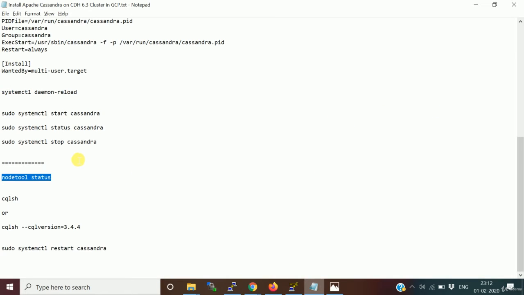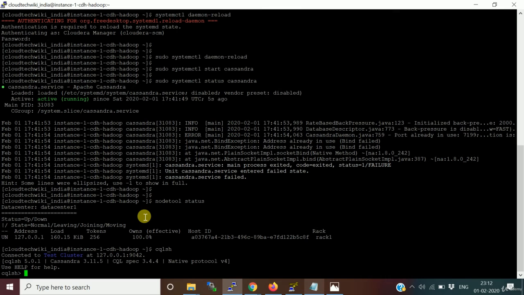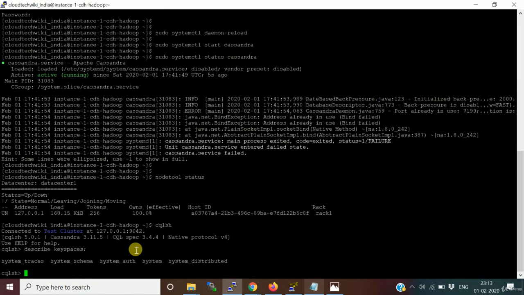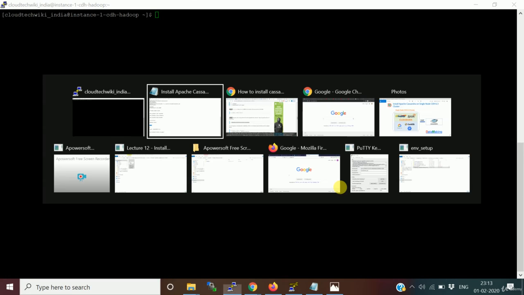So looks like it is running. Let's also verify the Cassandra Query Language CLI. So it is able to log in. Okay. Describe keyspaces. Keyspaces are nothing but databases in a DBMS. So there are system keyspaces available. So on the whole, it's working fine now. So Cassandra, we are able to install properly.